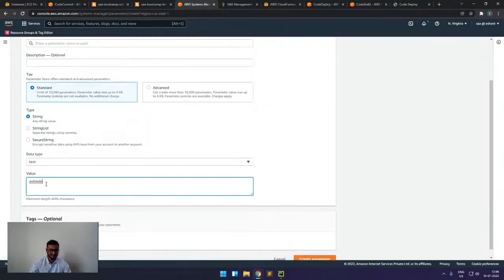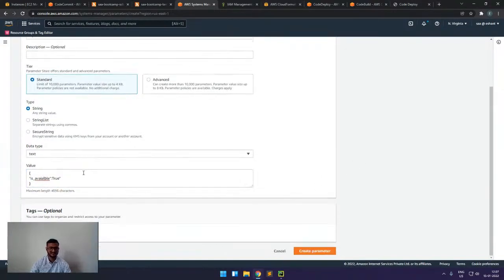For example, if one application sets this as true, only then will my other application first read the value from here and, if it is true, start executing.